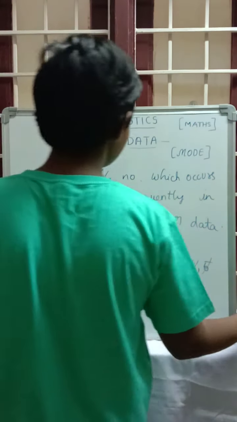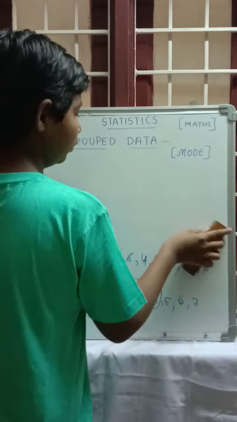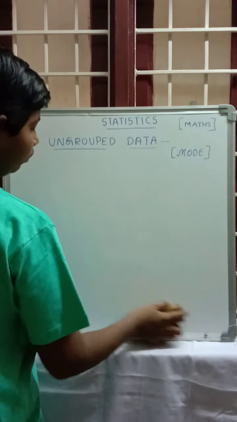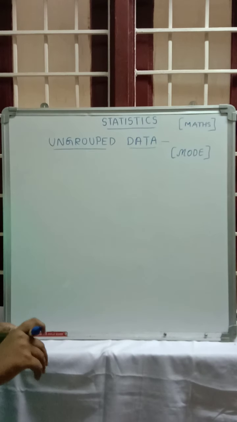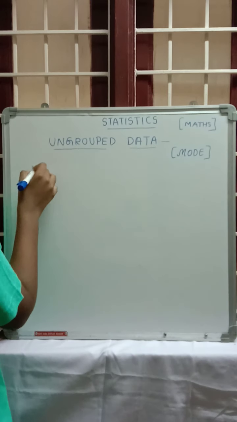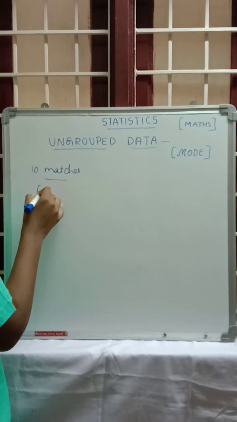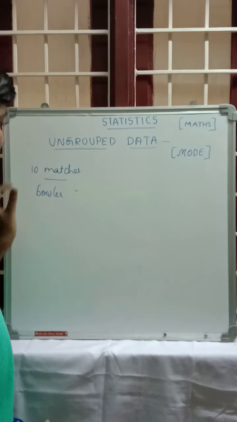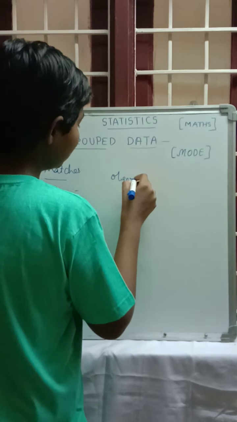Now let's discuss one more example to get clarity. In 10 cricket matches, the bowler took some wickets. The wicket numbers in the 10 matches are given in the question, so the observations will be 10.